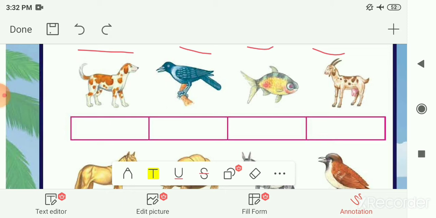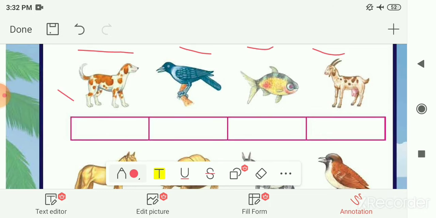So now let me see the different animals and the category to which they belong. The first one is dog. Dog is a terrestrial animal, so here you have to color red. Next given to you is crow. Crow is an avian animal, it can fly, so here you have to color green. Next is fish. Fish is an aquatic animal, so here you have to color this box with blue color. Next is goat. Goat is a terrestrial animal, so you have to color it with red color.